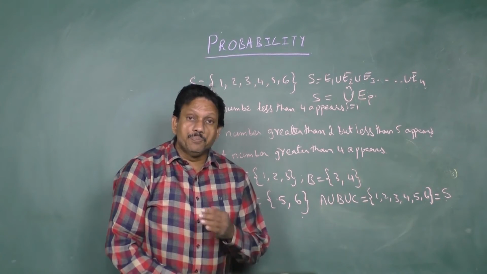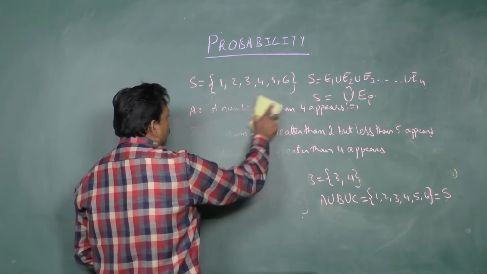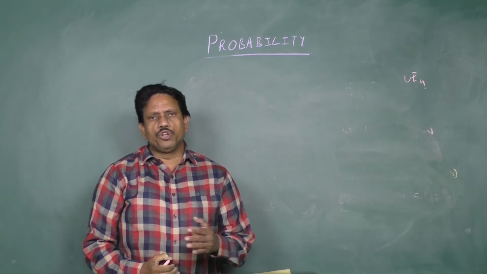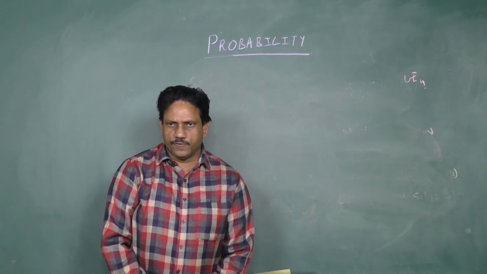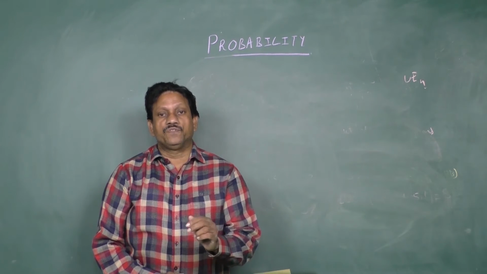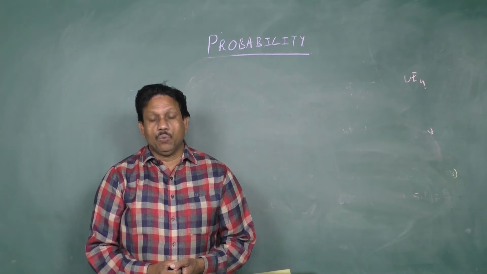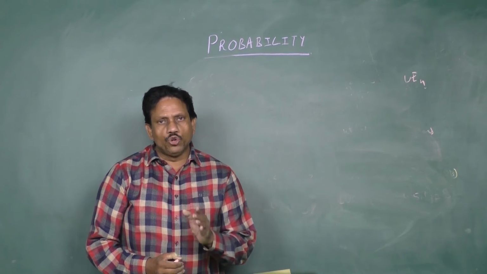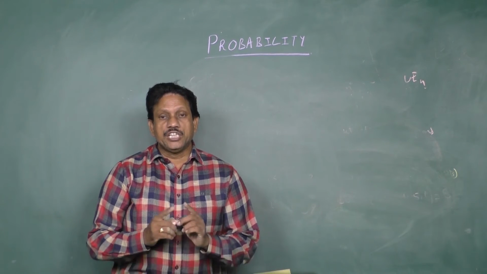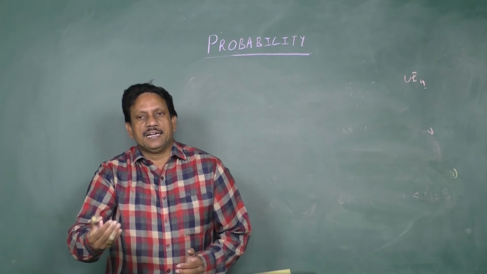Next one is mutually exclusive events. In general, 2 events A and B are called mutually exclusive events if the occurrence of any one of them excludes the occurrence of the other event.